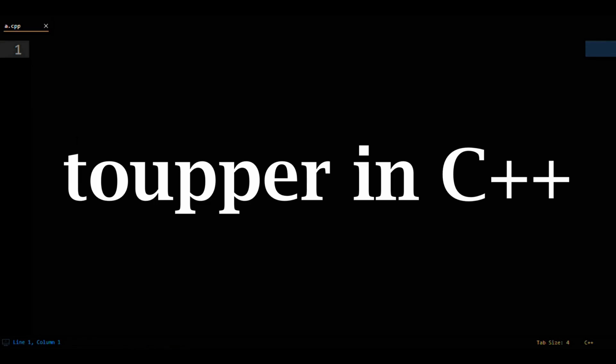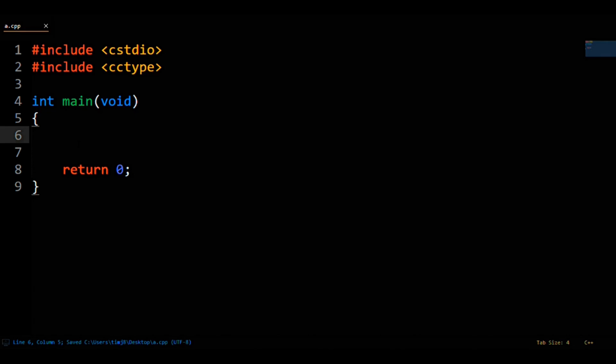toupper in C++ converts a character to uppercase. Let's set up some code so you can see the functionality of toupper. We will have a char array of 5 characters.